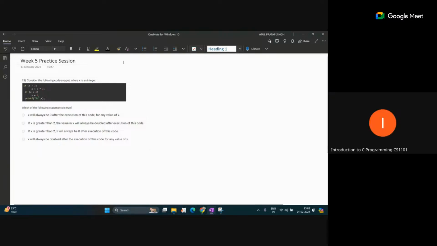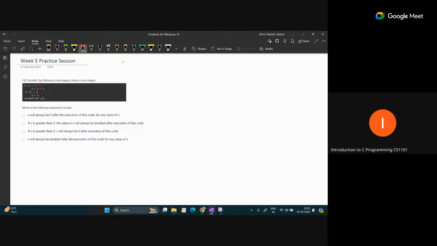Okay, so here one code is given, where x is an integer, and we are asking which option is the correct option. Just look at the code. We are checking if x is greater than 2; this is the first statement. Then we multiply 2 into x and update the value of x.